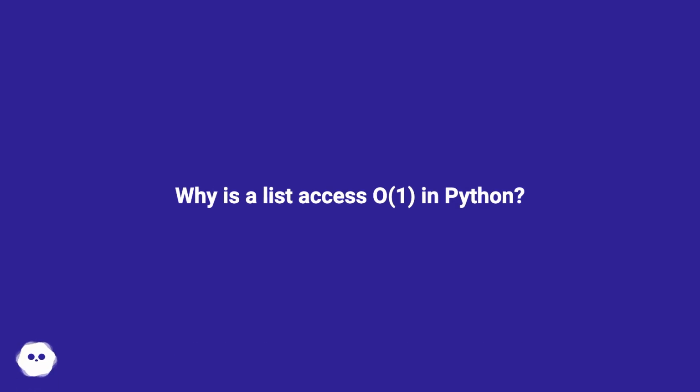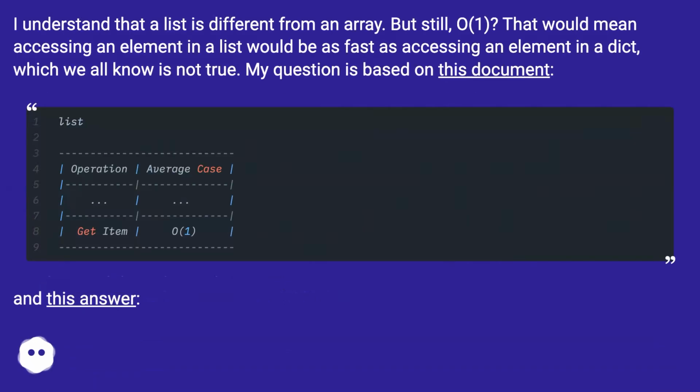Why is a list access O(1) in Python? I understand that a list is different from an array. But still, O(1)? That would mean accessing an element in a list would be as fast as accessing an element in a dict, which we all know is not true.